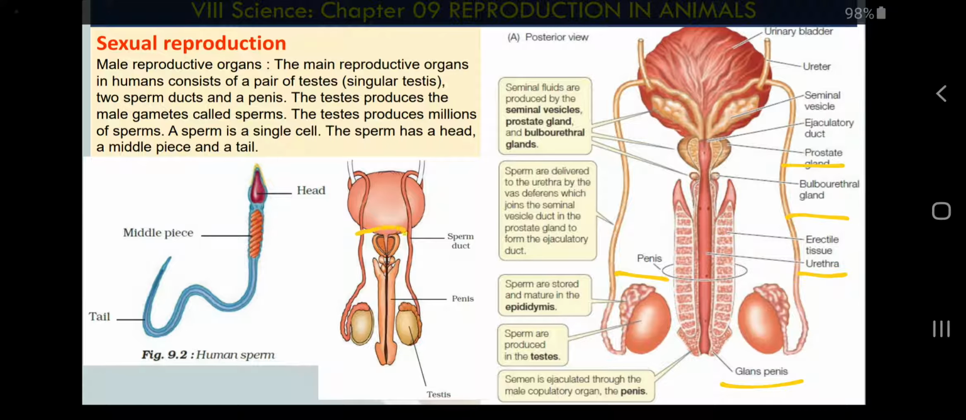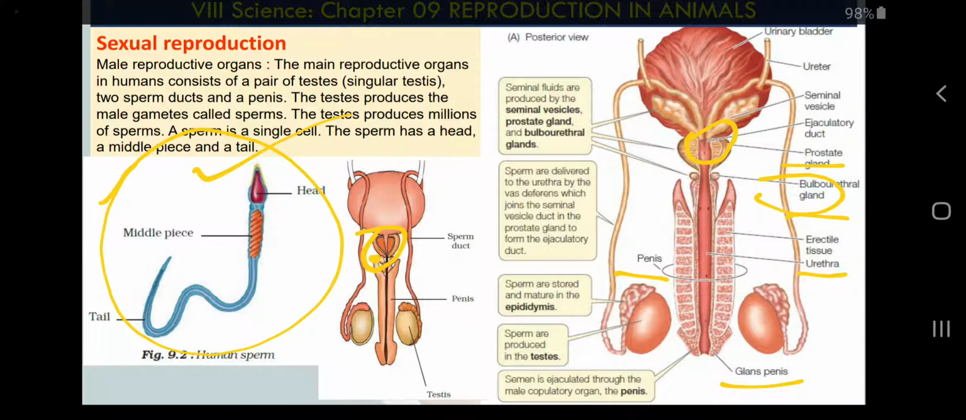So here you can see this part is called the prostate gland. These small parts are called bulbourethral glands. So there are many glands and other things also, and these glands help to provide the ability to sperms to fertilize the egg. Okay, so this sperm needs nutrition, this sperm needs maturity, this sperm needs a medium to move.